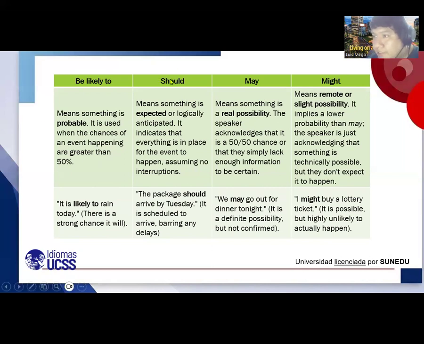Should, in this case, means something is expected or logically anticipated. It indicates that everything is in place for the event to happen, assuming no interruptions. Like, the package should arrive by Tuesday. It is scheduled to arrive barring any delays. Yeah, that's something that you expect.